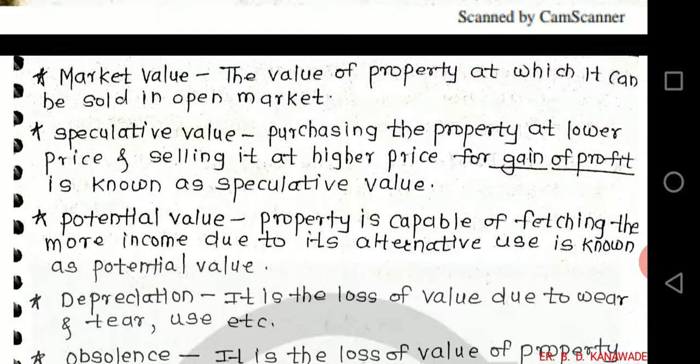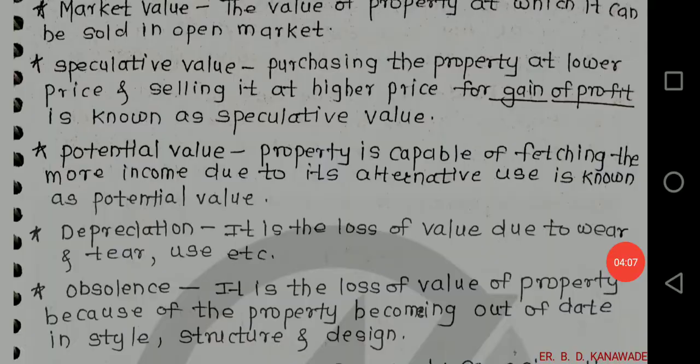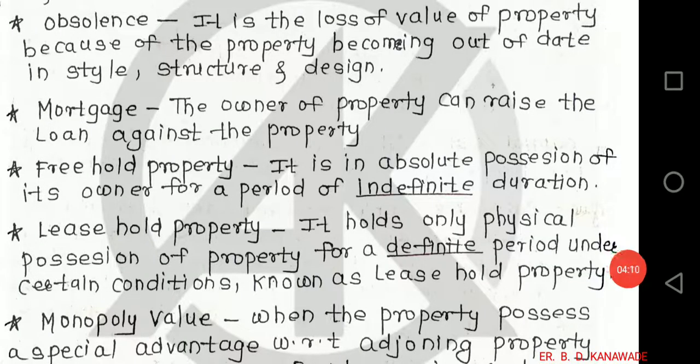Purchasing property at lower price and selling at higher price for gain or profit is known as speculative value. Potential value: property is capable of fetching more income due to its alternative use is known as potential value. Depreciation: it is the loss of value due to wear and tear, use, etc. Obsolescence: it is the loss of value of property because of the property becoming out of date in style, structure